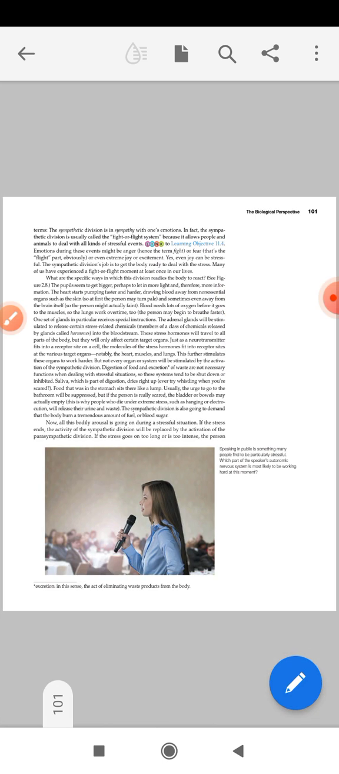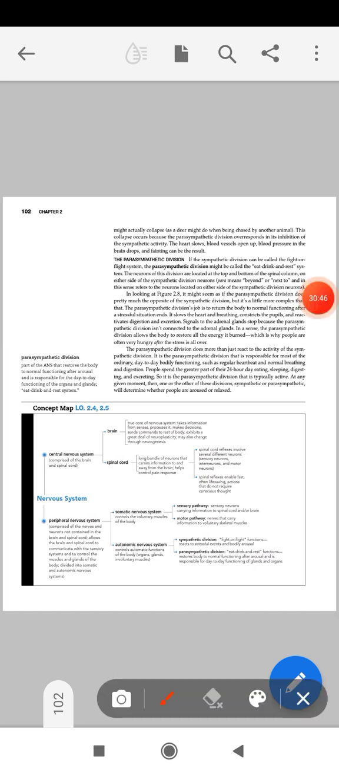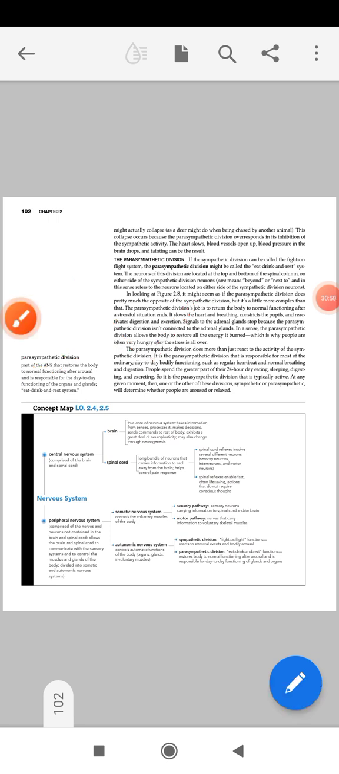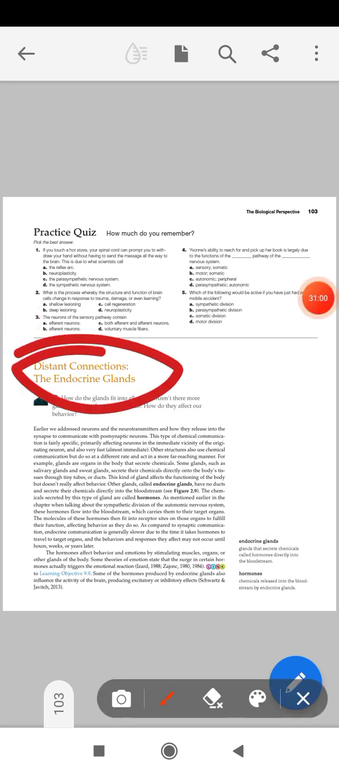This was all I wanted to tell you about these things, so you may have understood it. And that's it with this chapter. With the next topic we will be discussing our distant connection, that is endocrine glands, and how they control our brain and body parts, body functions. We will discuss it in our next class.